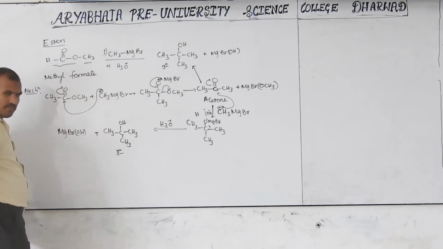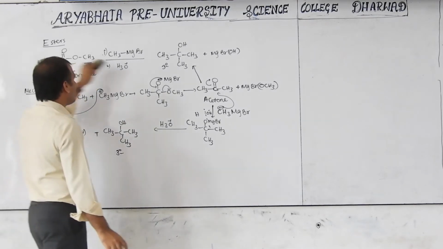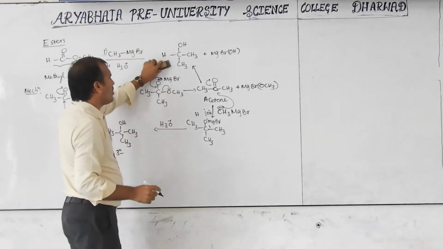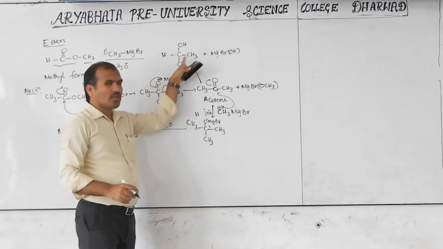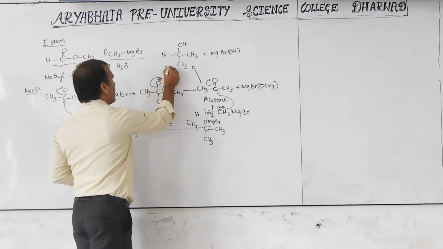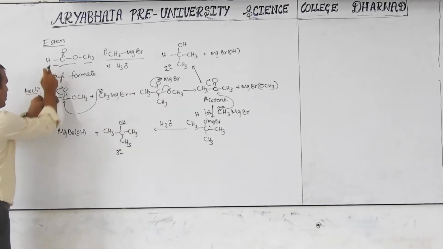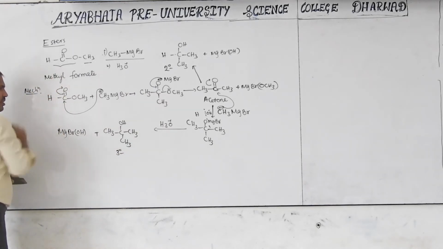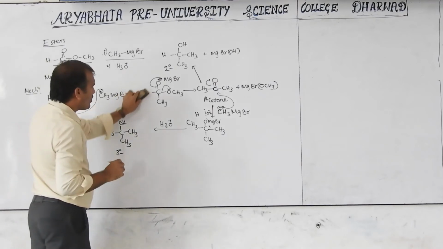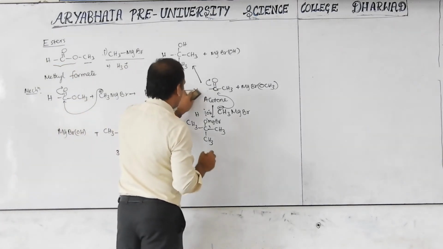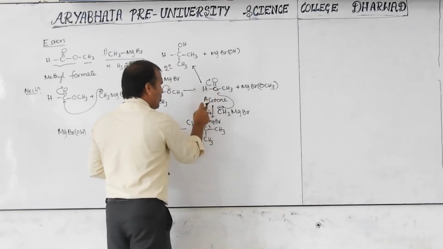This is also an ester. In that case H is there here, and here also you will get H, one H. The carbon is bonded to two carbons, and that is called a secondary alcohol. If you want to make an alcohol, here this is H and here also H. This is also H.